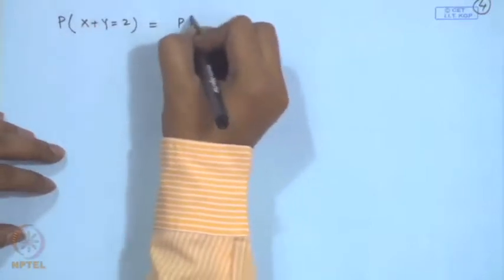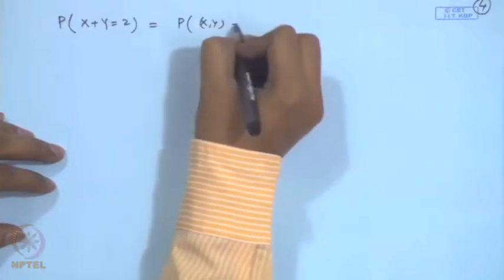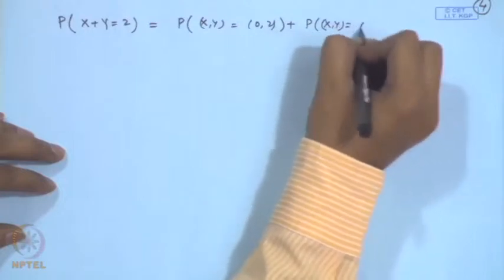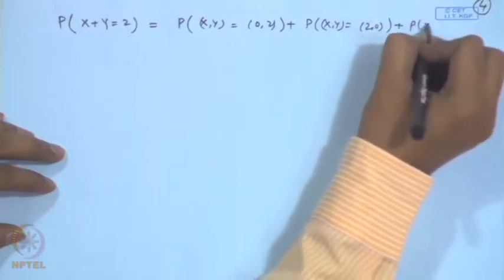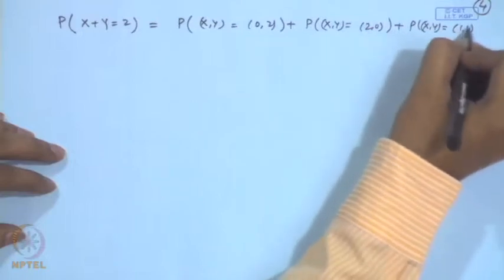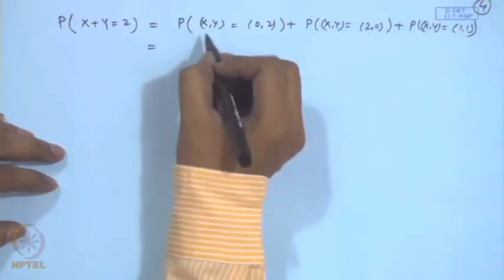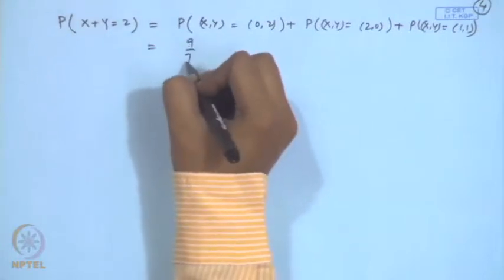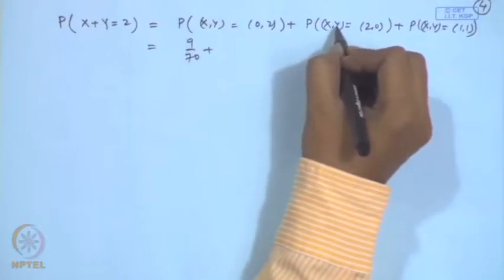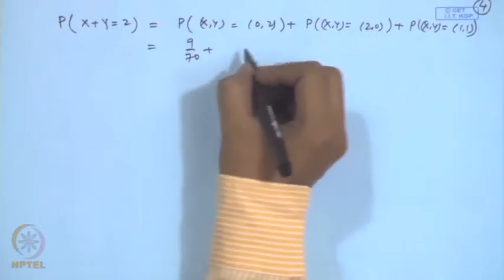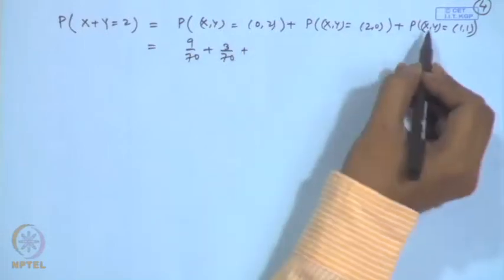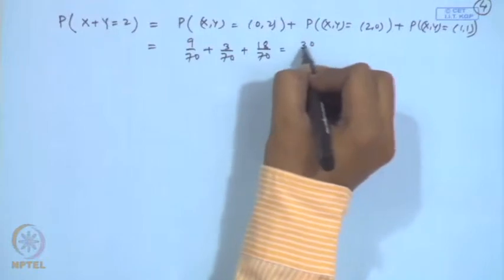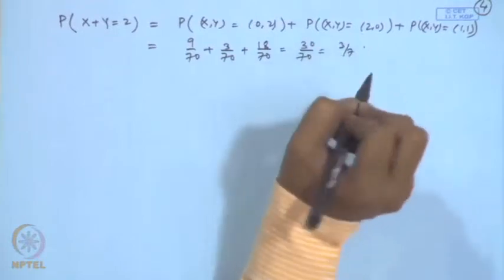Then this is equal to probability of x y equal to (0, 2) plus probability x y equal to (2, 0) plus probability x y equal to (1, 1). So, that is 9 by 70 for (0, 2), 3 by 70 for x equal to 2, y equal to 0, and 18 by 70 for x equal to 1, y equal to 1, that is equal to 30 by 70 or 3 by 7.